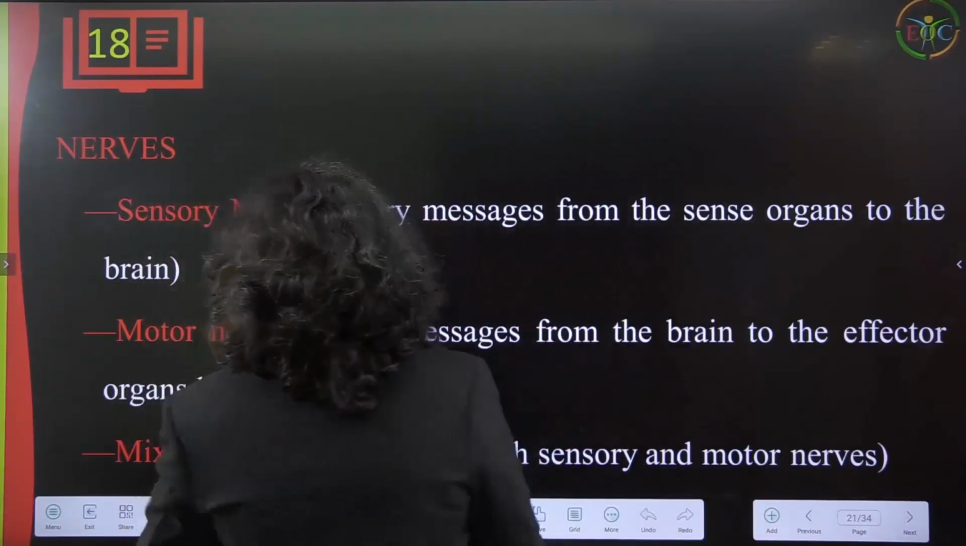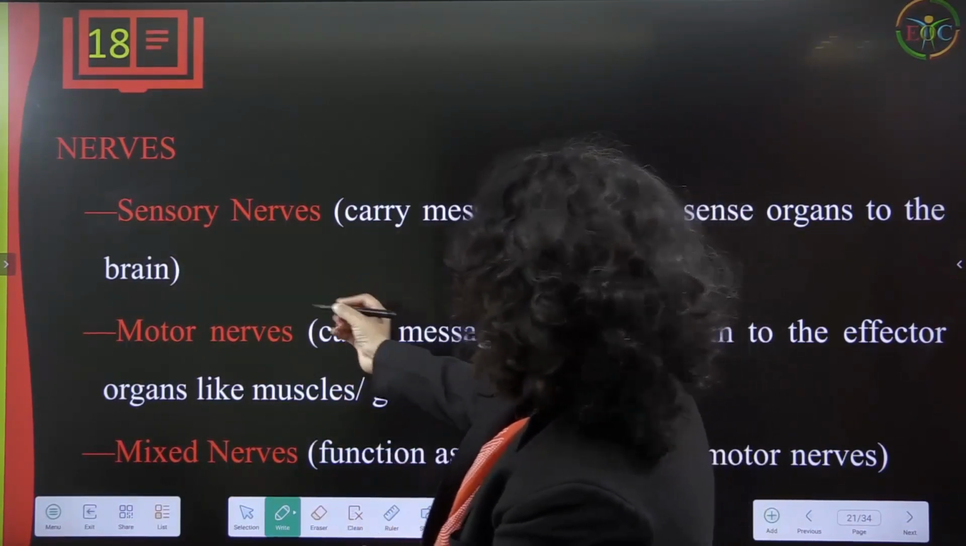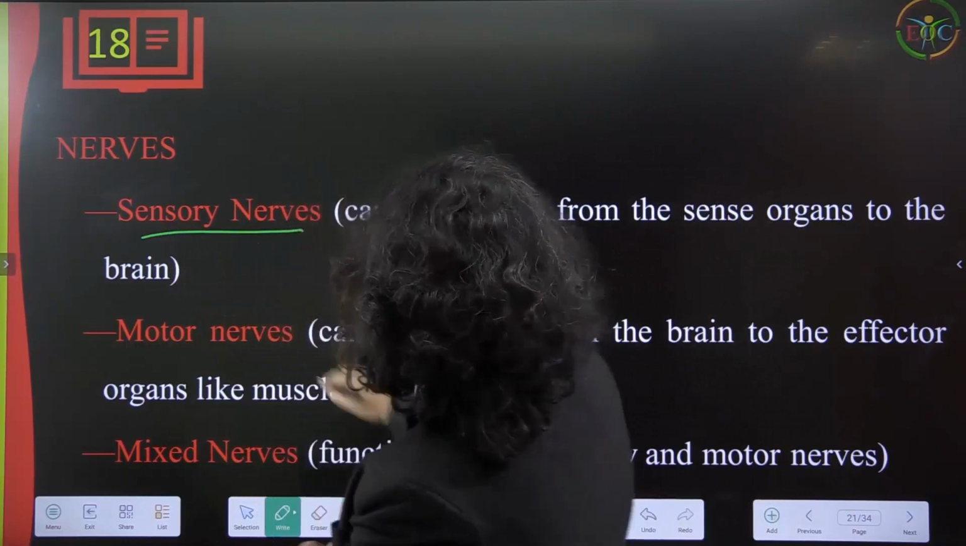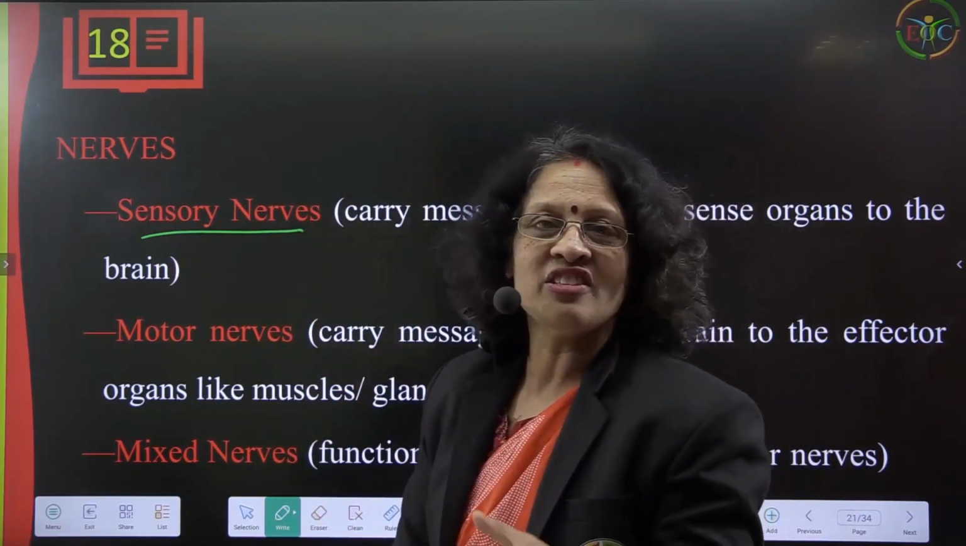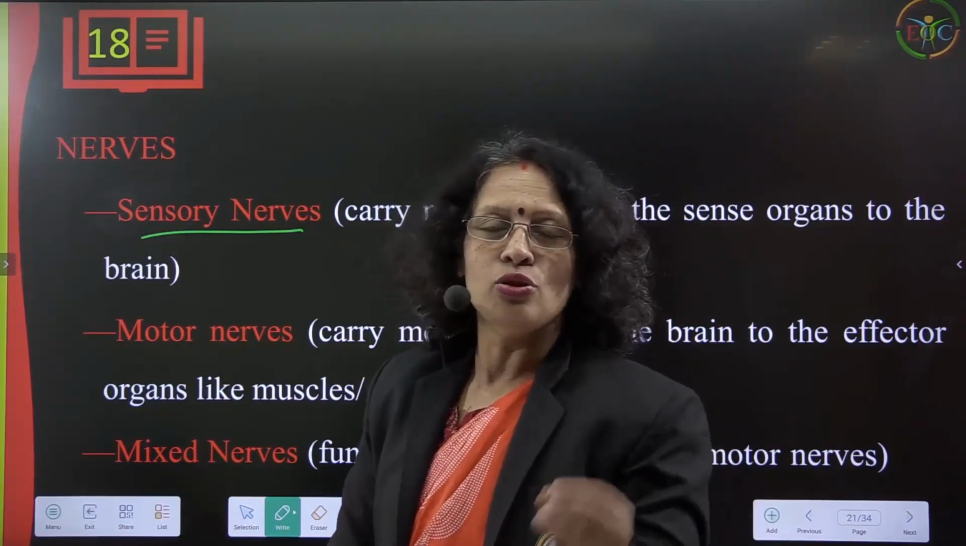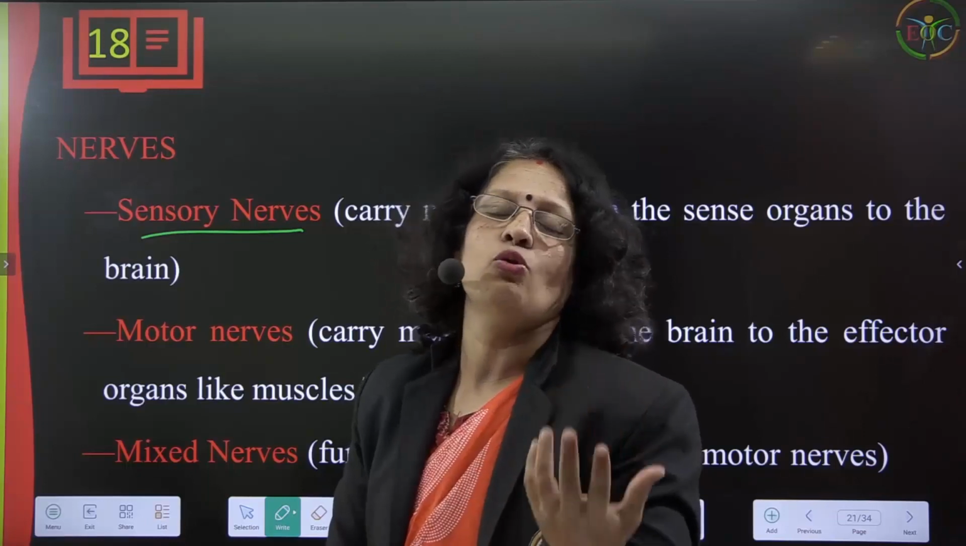There are different nerves which are responsible for different kinds of control. First we will talk about sensory nerves, which carry messages from the sense organs to the brain. Different sensory organs are there: eyes, nose, ear. So the different kinds of things which you are sensing will go to the brain.